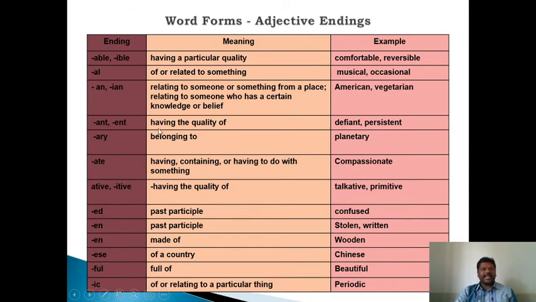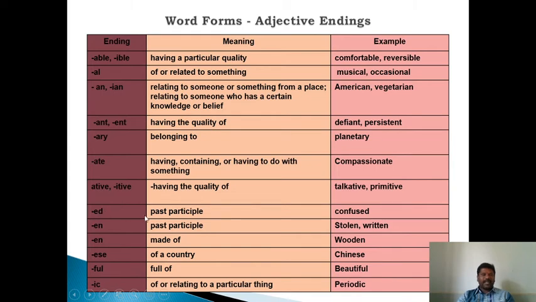Adjectives ending in ant and ent: defiant, persistent. The meaning is having the quality. Adjective ending in ary, the meaning is belonging. Adjective ending in ate, the meaning is having, containing, having to do with something. Compassionate is an example. Adjectives ending in ative, itive. The meaning is having the quality of, talkative or primitive.